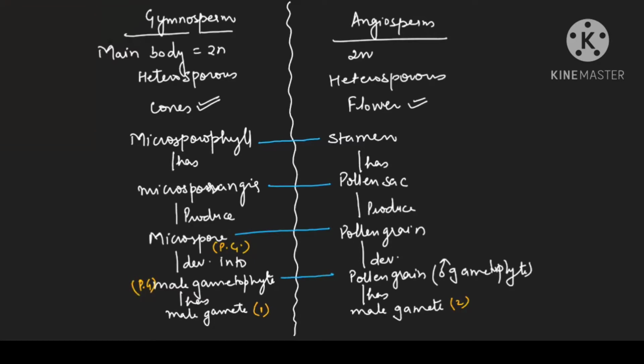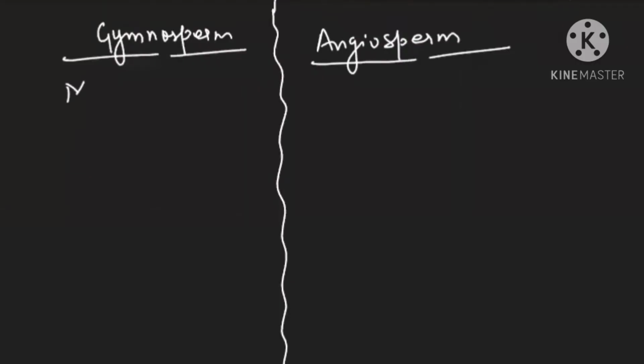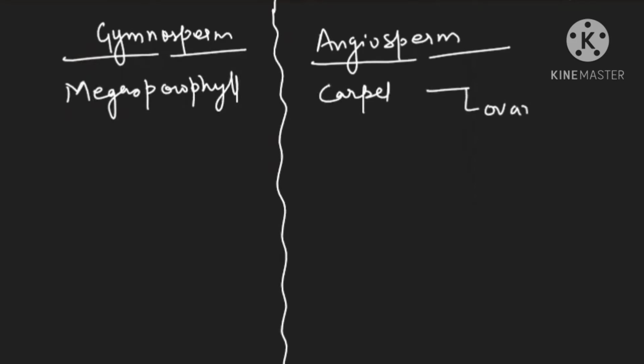The same way we will be saying for the megasporophyll also. Now see here in gymnosperm we will say megasporophyll, but in angiosperm we will say carpel. And carpel, you know, it is having three parts: ovary, style and stigma.